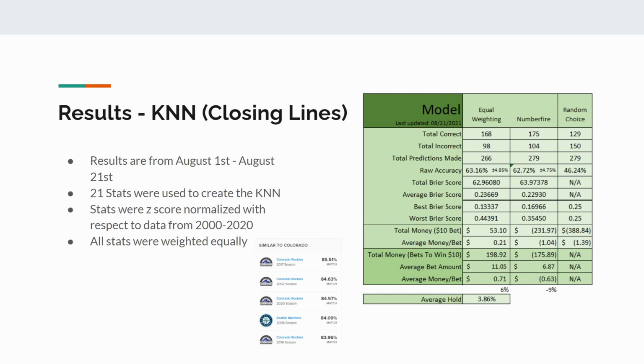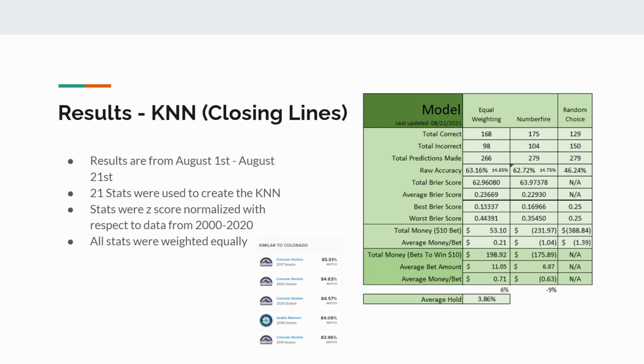And so here you can see that our raw accuracy was 63%, and theirs was about 63% as well. So we're doing pretty well with respect to that. Our Brier score was very similar. Ours was 0.236. Theirs was a little bit better at 0.229. So they weren't taking as many risks with some of the bets that they had. They didn't have as many 80% confident games as we did, or games that were very high percent chance that they were going to win that we thought.